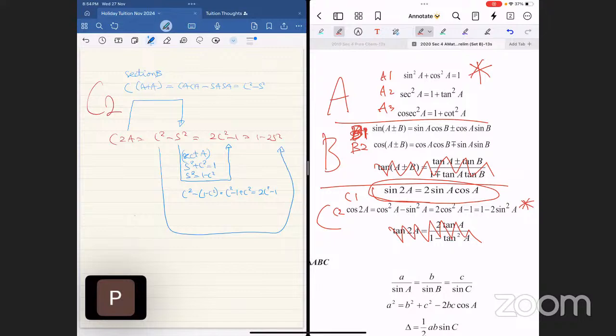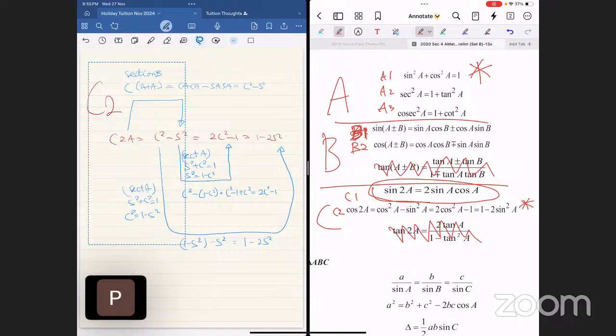Now the final connection, which is here, also a section A thing. Section A, which is sine square plus cosine square equals 1. Look at how comfortable I am simply repeating it. That's what you need. Cosine square equals 1 minus sine square. So this will become 1 minus sine square minus sine square, which of course is 1 minus 2 sine square. Done. Can you see the connection? Anu and Kirana. Okay, so we're happy with all this. That's great.